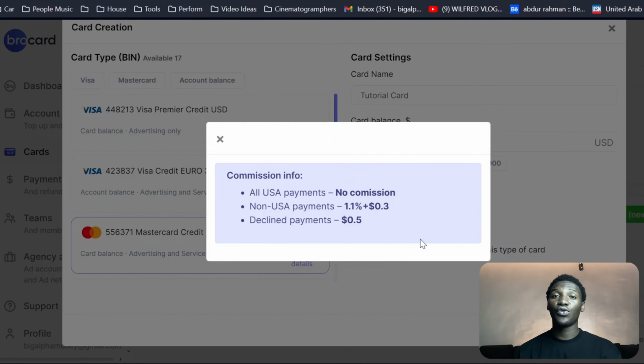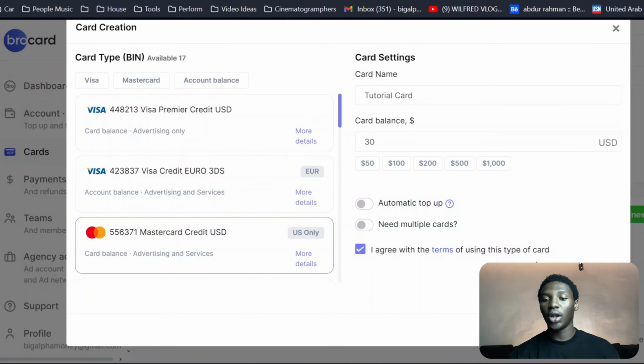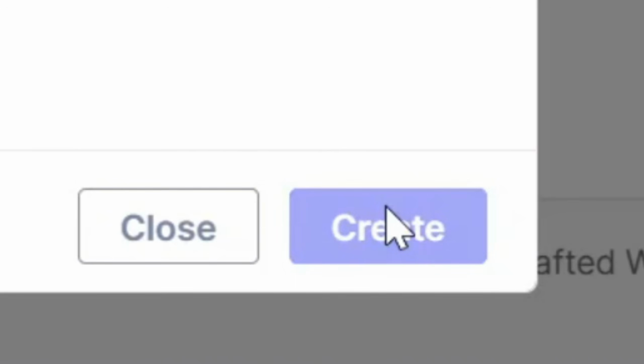Like I said, if you want to pay in USD, create a USD account. If you want to pay in euros, create a euro account. If you don't want to pay this commission, or you just want to have one card and pay with all currencies and you don't mind the commission, go ahead and do that. The commission is actually very small anyway. It's just a 1% or 2% commission charge. It doesn't mean you lost. So let's come over here and create a card.